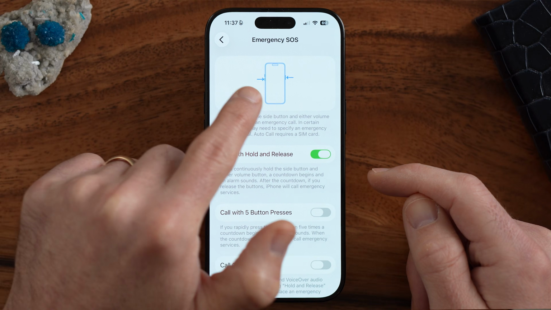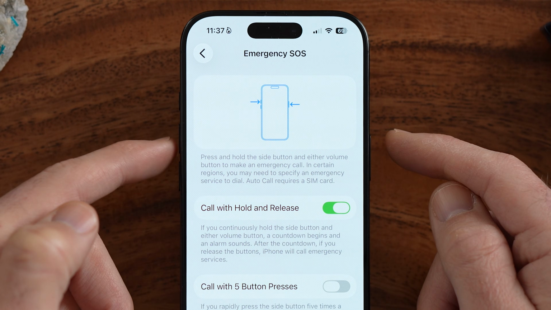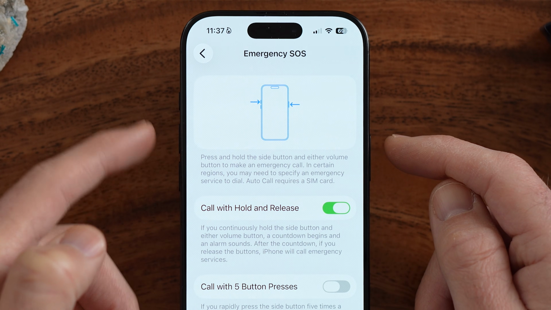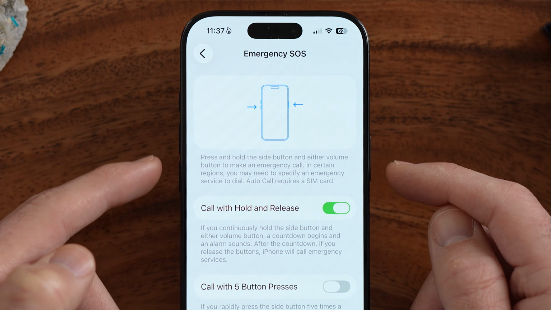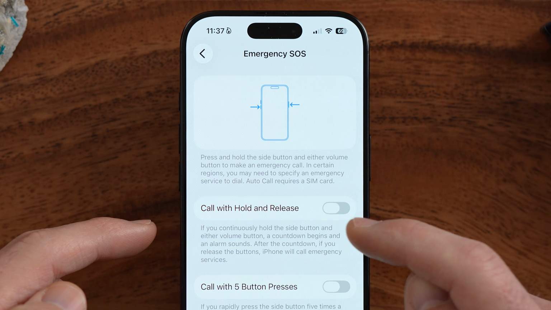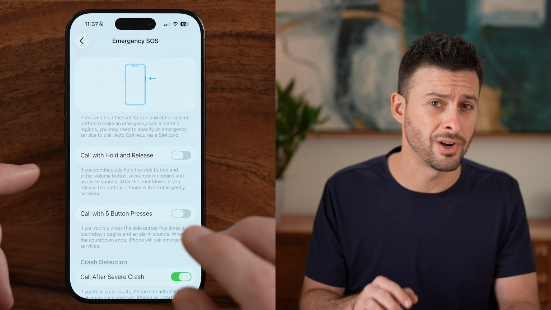In addition, calls where you press and hold the volume up or volume down and side button rapidly, that will also call emergency services. You might want to turn that off as well. Again, if you don't want to accidentally call 911 where you are, you want to just manually call 911 if you need help. It's up to you depending on whether you want to turn it on or off.